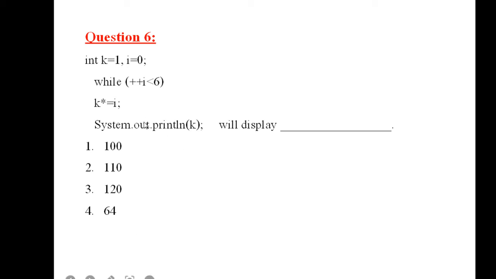Now from here you go back to the condition again. Plus plus I. I was 4, this time it would be 5. Is 5 less than 6? Yes. So K is equal to K into I. K had 24. 24 into 5 would be 120.